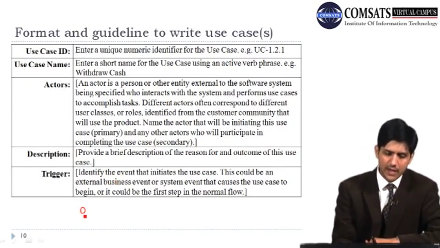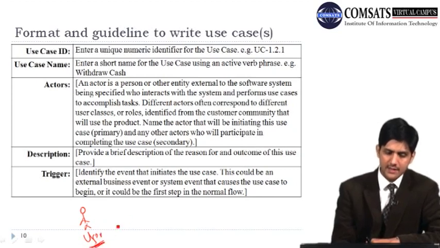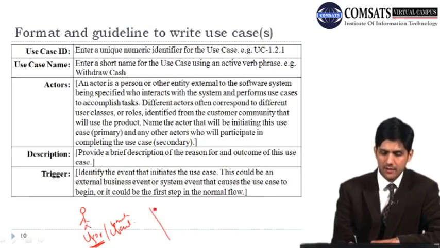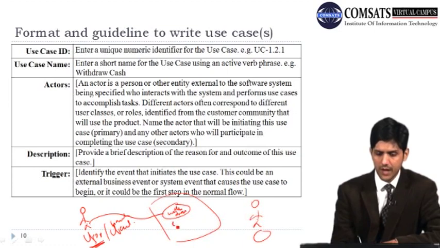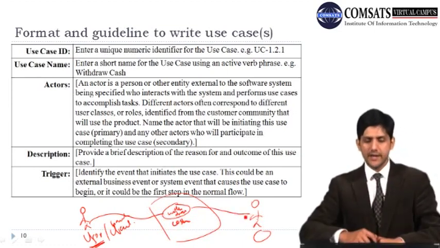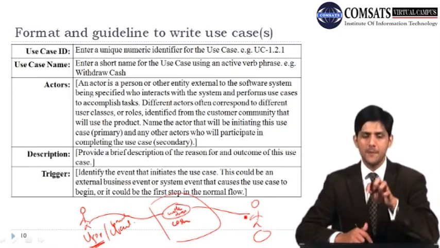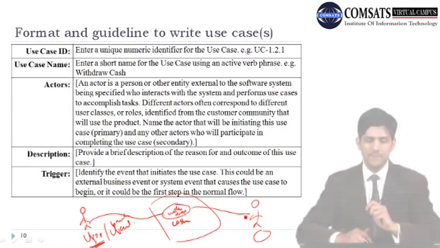So for example, we know that there are two actors. We have this user, or let's say the bank client, and we have this banking system, and we are saying that he is trying to withdraw cash. Now if you see this use case diagram, we can see that both these actors are interacting with the system. Now which one of these is the primary actor and which one is the secondary actor? I want you to think about it.